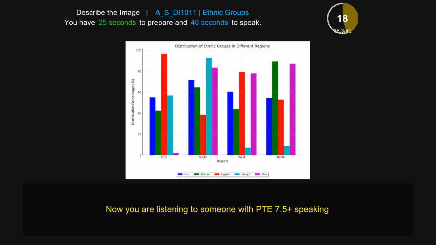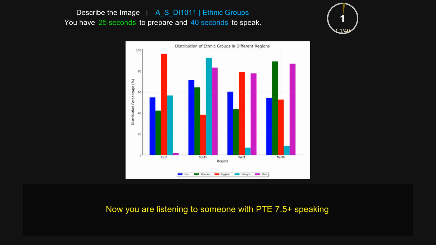The x-axis represents the information about East, South, West, North, while the y-axis represents the information about 20%, 40%, 60%, 80%, 100%. Moreover, overall, the image is giving useful information about distribution of ethnic groups in different regions.